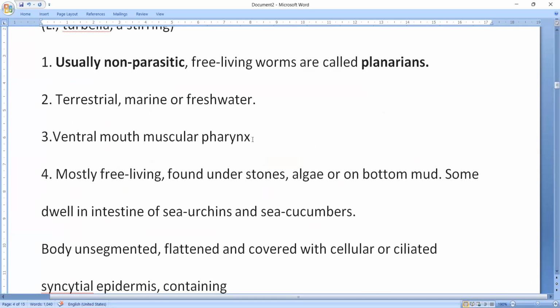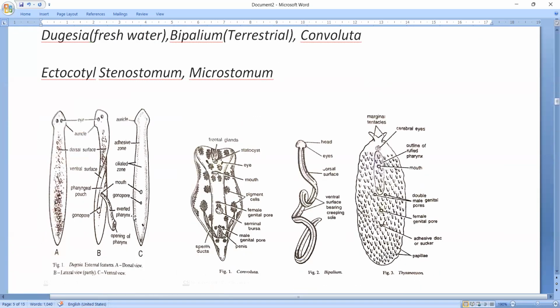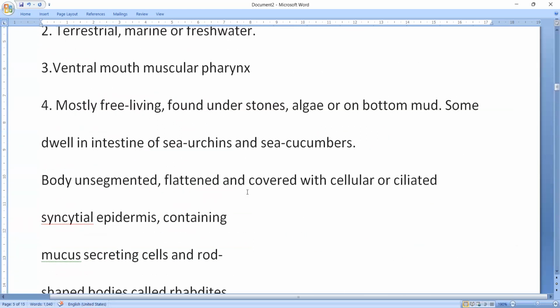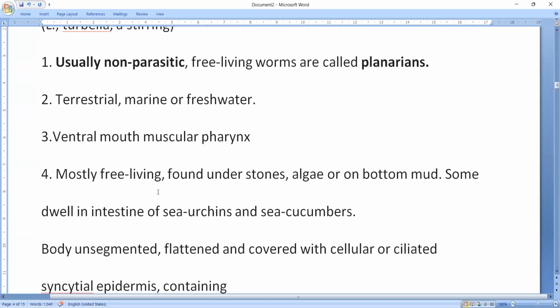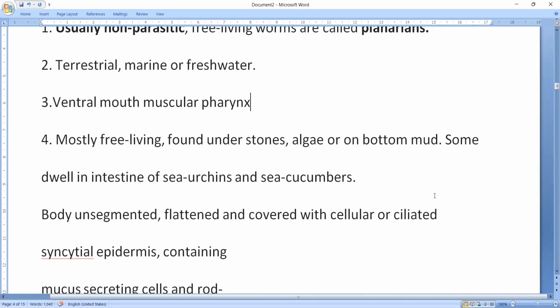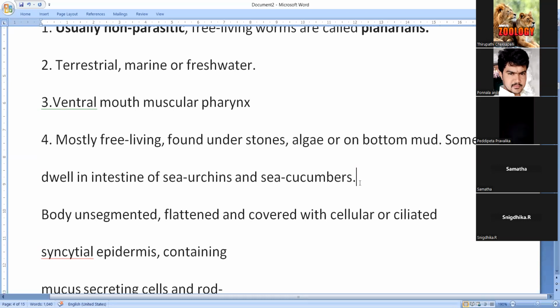Ventral mouth and muscular pharynx. You can see this is an everted pharynx, which comes out during feeding. Mostly free living, found under stones, algae, or on bottom mud. Some live in the intestine of sea urchins and sea cucumbers, but they are commensals, not parasites.